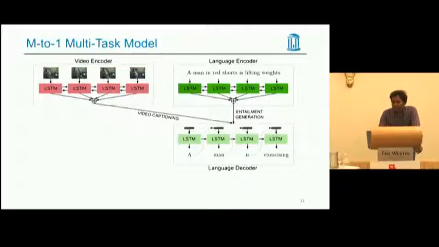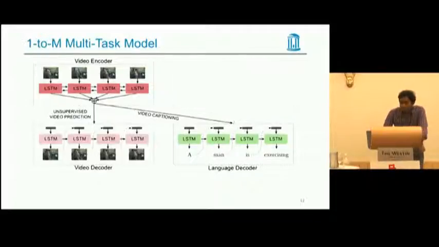And the next multitask setting I want to discuss is one-to-many, where we have a single encoder and multiple decoders. We share the encoder between video captioning and video prediction to improve its visual representation. Here, the video encoder encodes both the future video and the caption, which helps it learn a better joint visual representation for captioning.